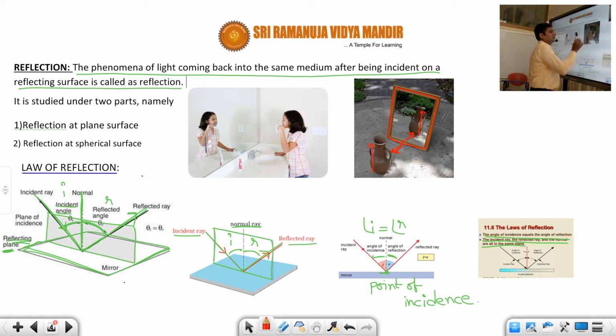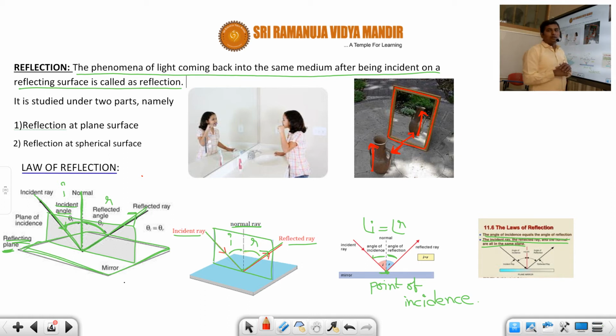That means same side, not inverted. And what is the second property? The image size is the same as the object size. Suppose the object size is 50 centimeters, then the image size is also 50 centimeters, and the image distance is the same as the object distance. So all properties are satisfied here because it is a reflection at a plane mirror.